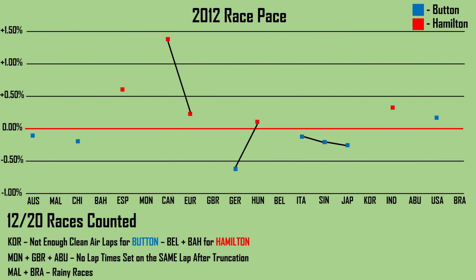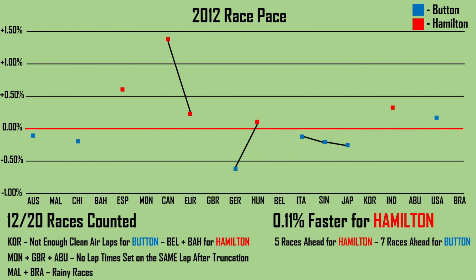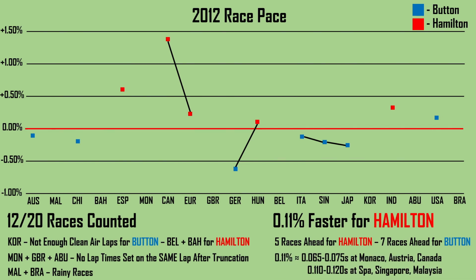Averaging out this year's results, we end up with an advantage for Lewis Hamilton of just 0.11%, where there were 5 races ahead for Hamilton and actually 7 for Button. So even though Button was faster for more races in this year, it was Hamilton who had a bigger advantage in the races that he was ahead. 0.11% roughly equates to 65 milliseconds at Monaco, Austria and Canada, and just over a tenth of a second at Spa, Singapore and Malaysia. So that is the race pace for each of the 2 British drivers at McLaren.